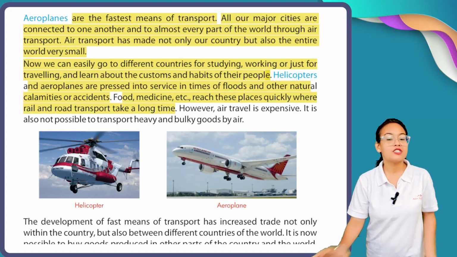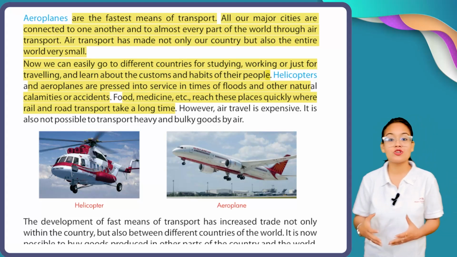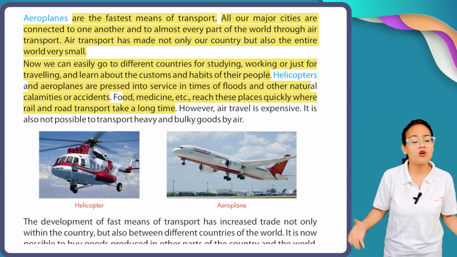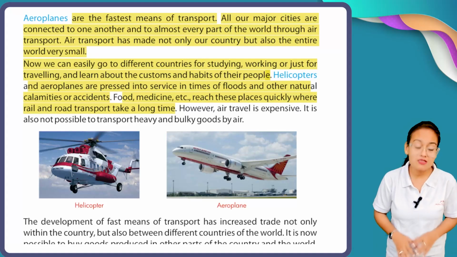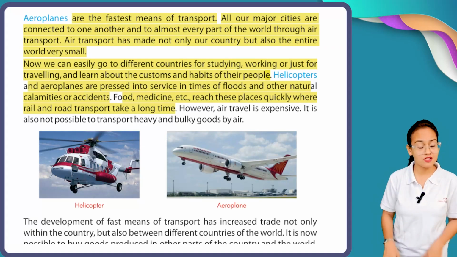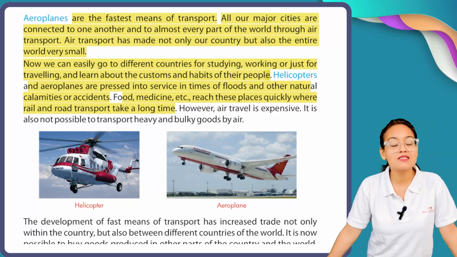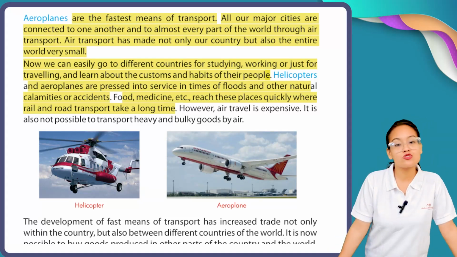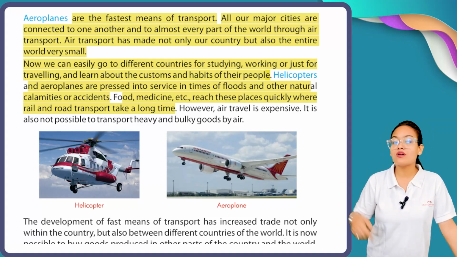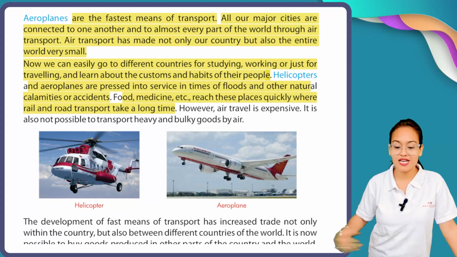And you know what? During a flood, drought, famine, war, etc., in this disastrous time, air transport, meaning helicopters and aeroplanes, carry goods and services to those affected people earlier, where rail and road networks take longer.